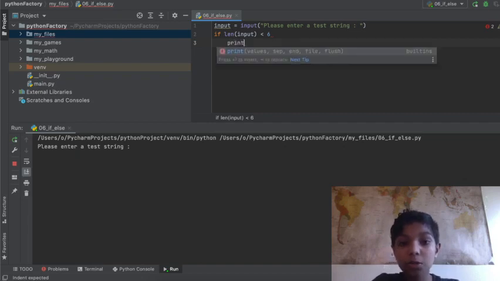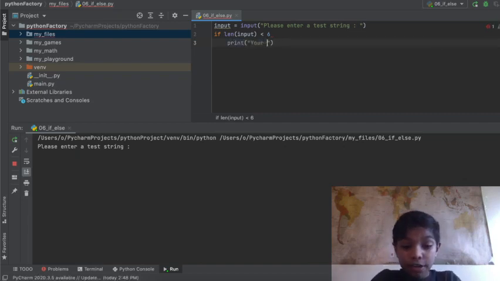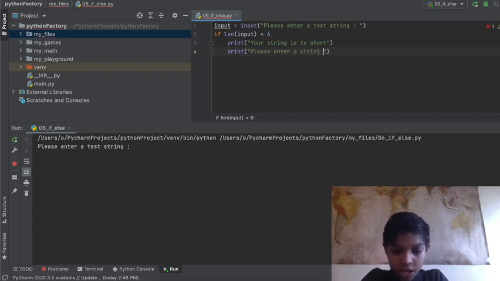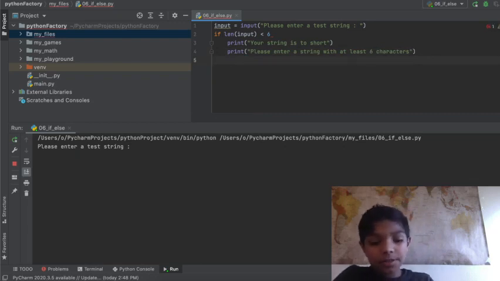What we're going to do is print your string is too short. Then we're also going to print please enter a string with at least 6 characters. Okay. Then this is where the else comes in.